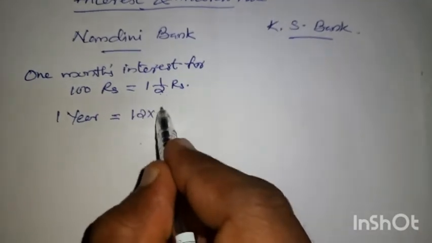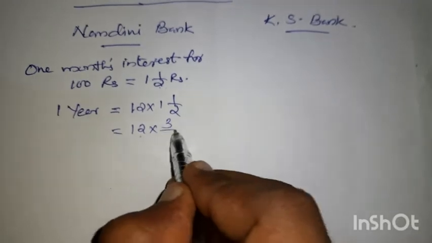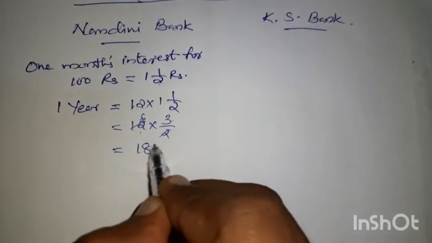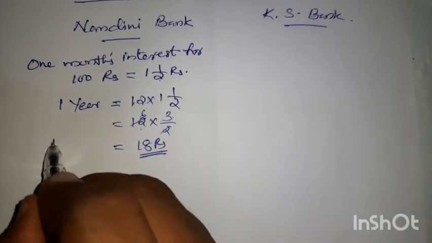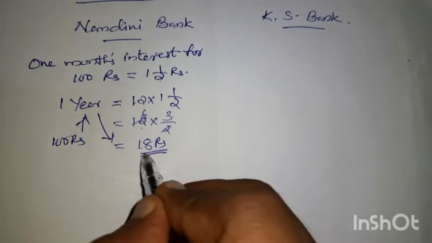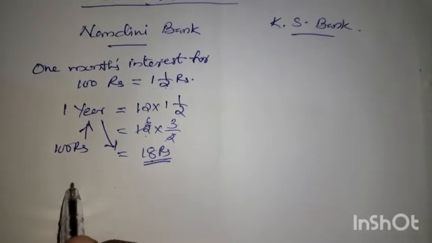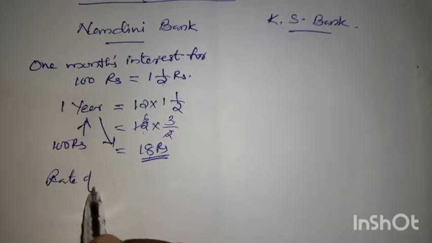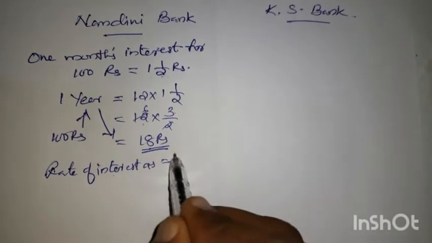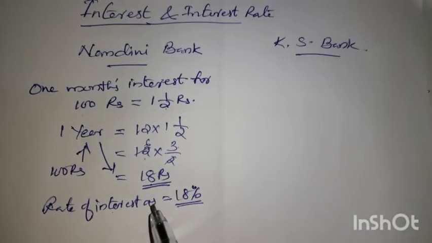12 into 1 by 2. So 12 into 3 by 2. 6 3s are 18 rupees. So every 100 rupees in 1 year, the bank will give how much interest? 18 rupees interest. So you can write the rate of interest as how much? 18%. Okay, the rate of interest we are writing is per year.